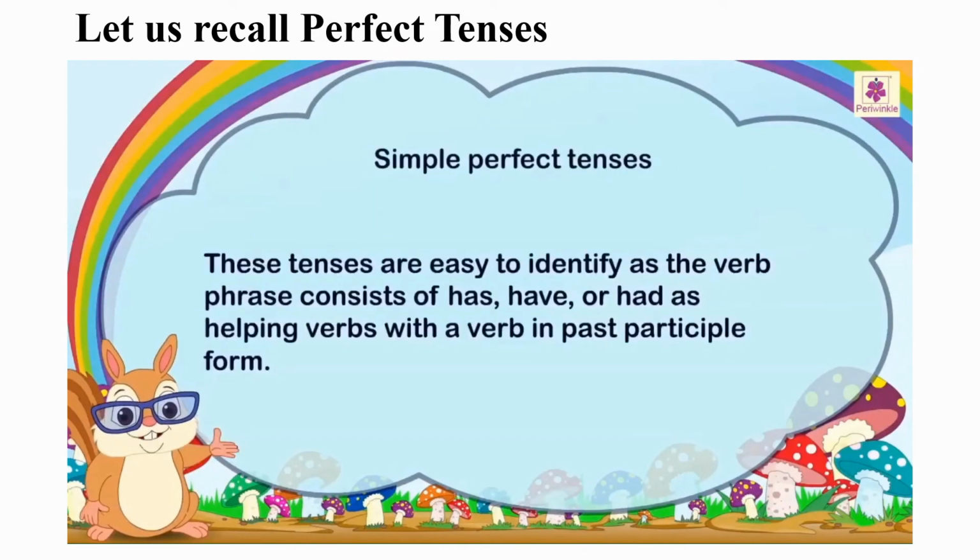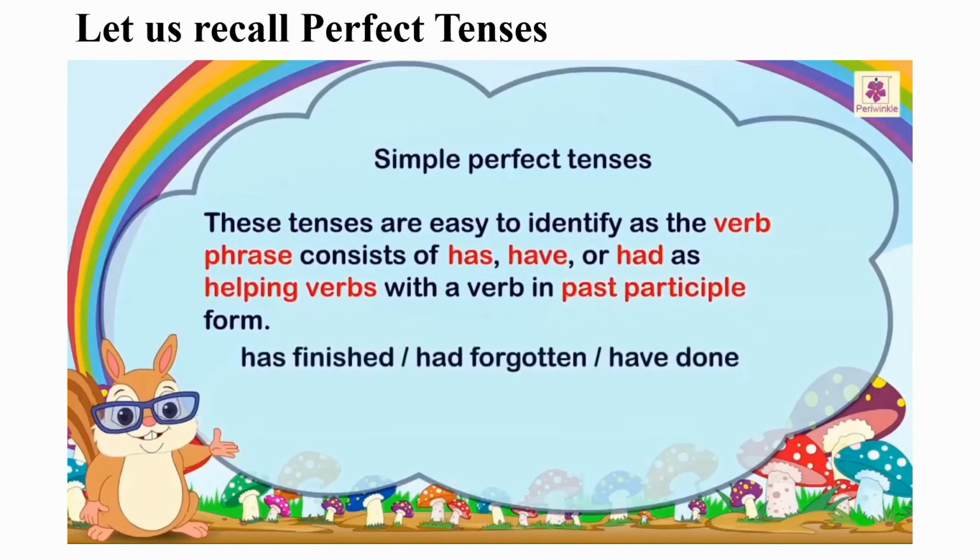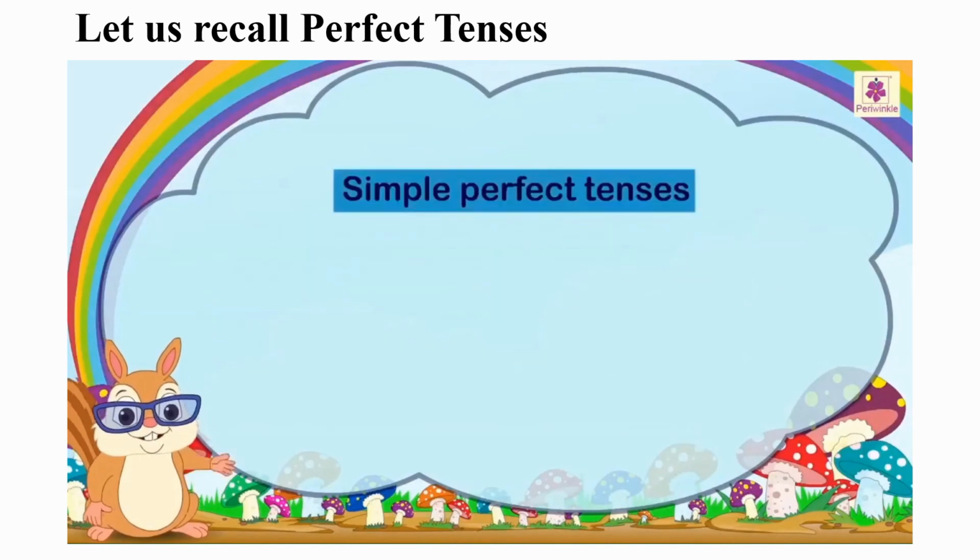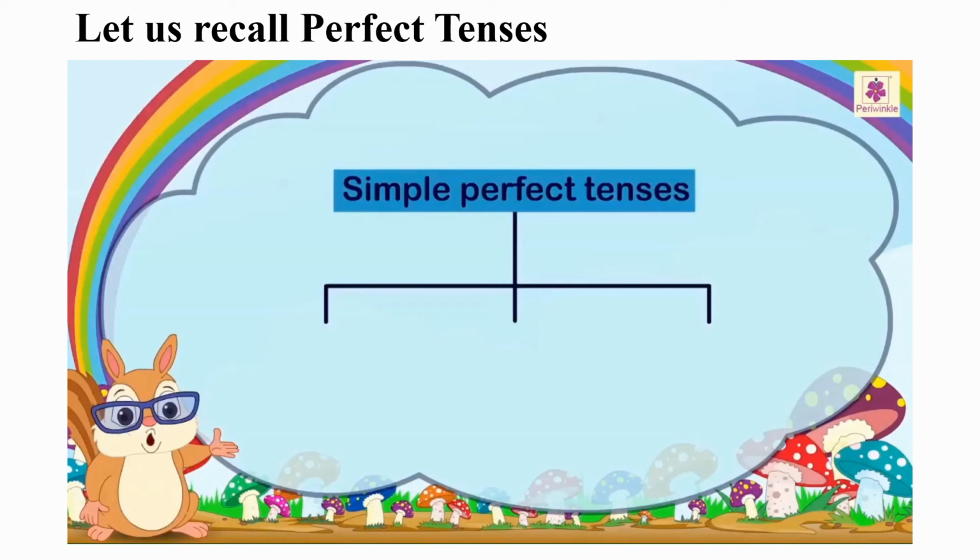These tenses are easy to identify as the verb phrase consists of has, have, or had as helping verbs with a verb in past participle form. For example, has finished, had forgotten, have done. There are three types of simple perfect tenses: